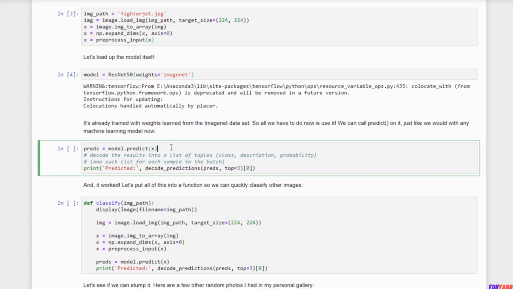It will come back with a classification, and to translate that into something human readable, we will just call the decode_predictions function that comes with the ResNet50 model as well.